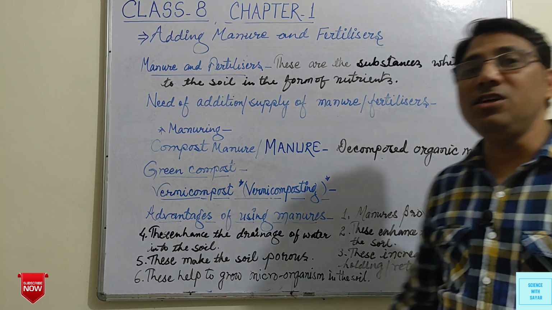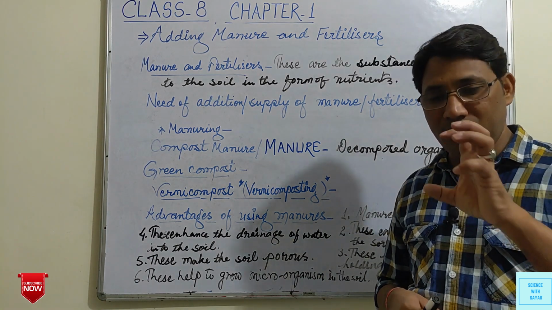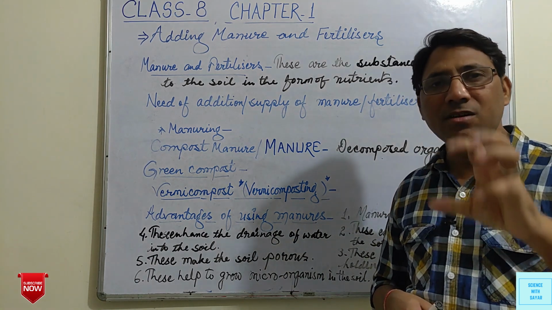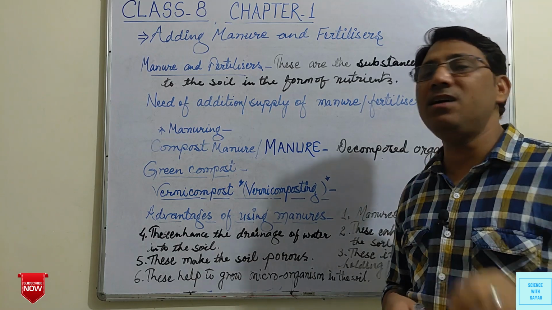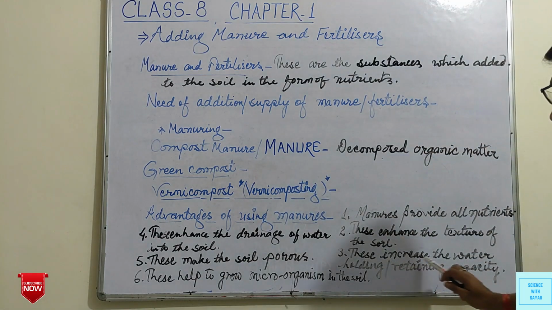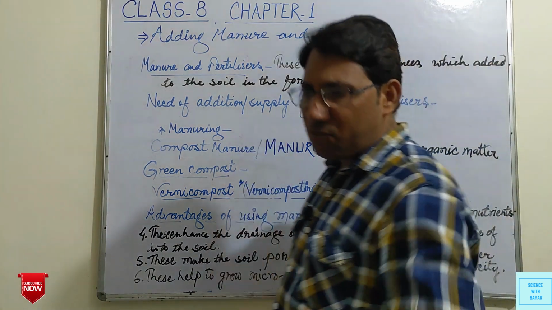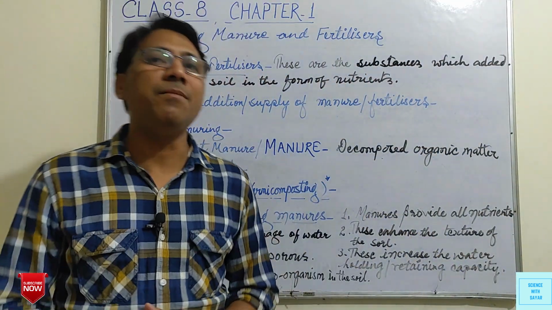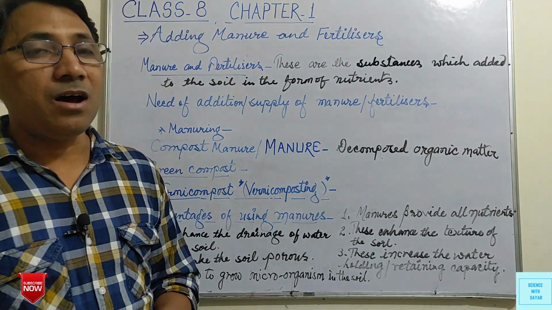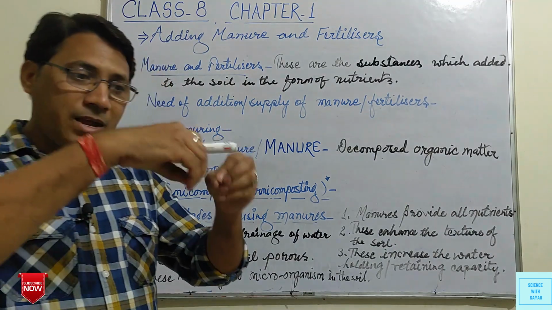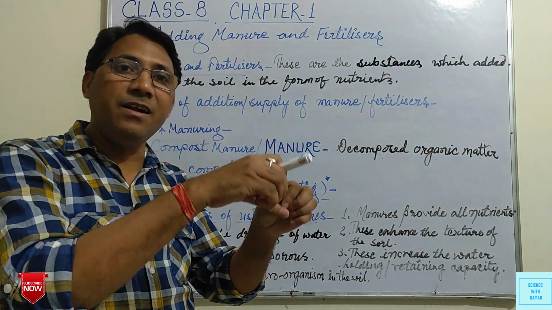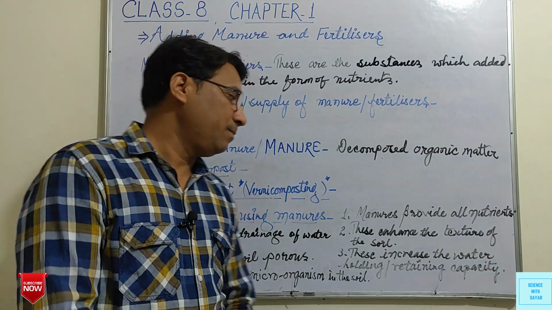It means these enhance the texture, the shape, size, etc. of the soil. Third, these increase the water holding or retaining capacity. Between the particles of soil, these particles of organic matter or manure are present, due to which water can be retained by the soil.